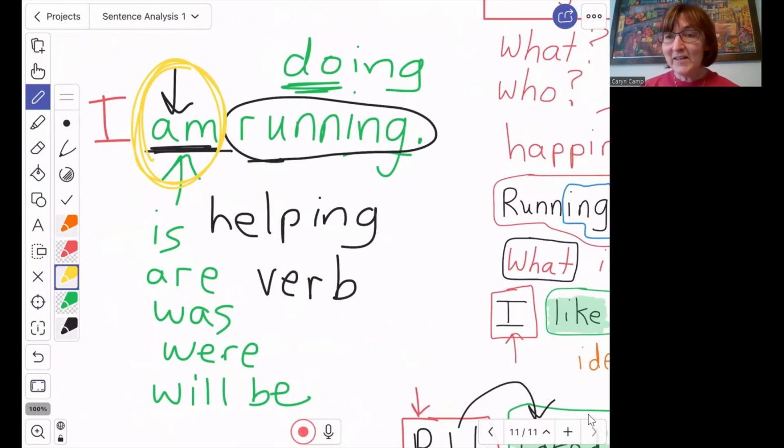They were running, and then they stopped for lunch. We will be running after it stops raining. So if the running is the action we're actually doing, then it is part of the verb. And in this sentence, it's a two-word verb. The main action is running, and the verb to be is helping it out.